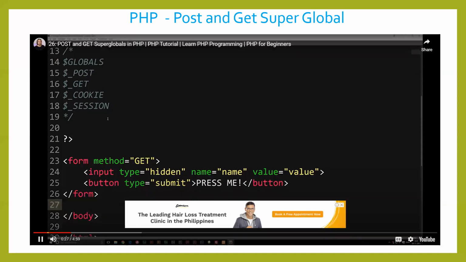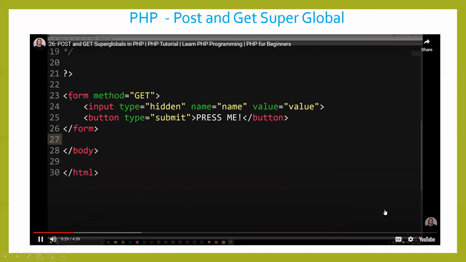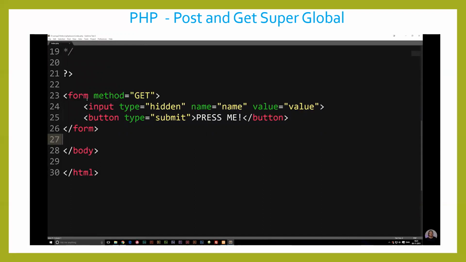So to give you guys an example, I did actually create a very basic form down here, which you guys should know how to make by now, because you do actually need to be at least a bit capable of doing HTML code inside our PHP lessons here. So as you guys can see, my form is very basic.